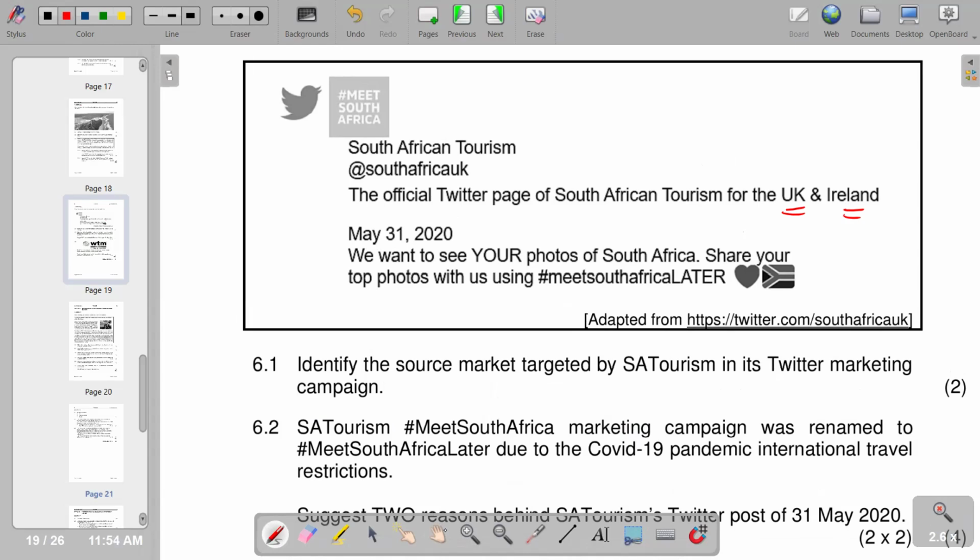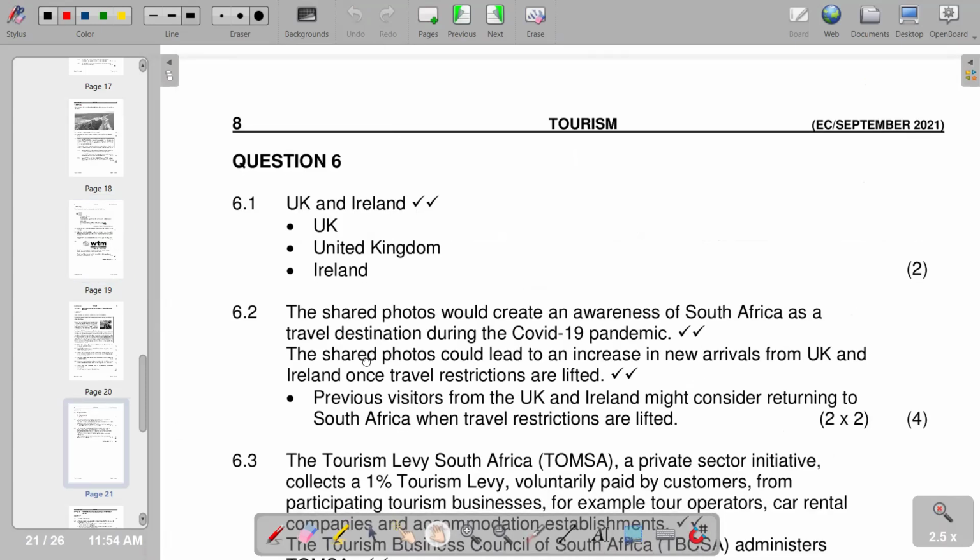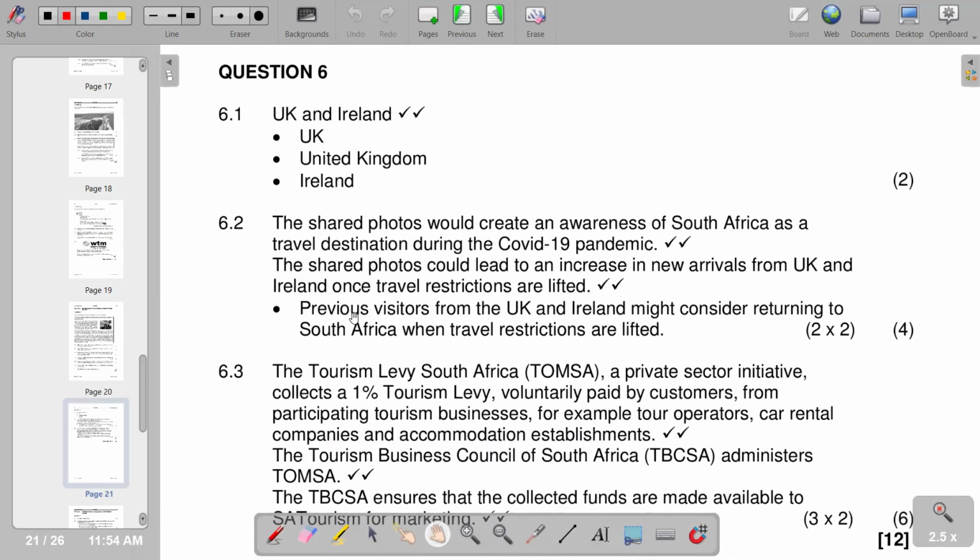Then we have 6.2. The SA Tourism #MeetSouthAfrica marketing campaign was renamed to #MeetSouthAfrica later due to the COVID-19 pandemic. International travel restrictions suggest two reasons behind SA Tourism's Twitter post of 31 May 2020. So the reasons behind, you'd see that the shared photos would create an awareness of South Africa as a travel destination during the COVID-19 pandemic.